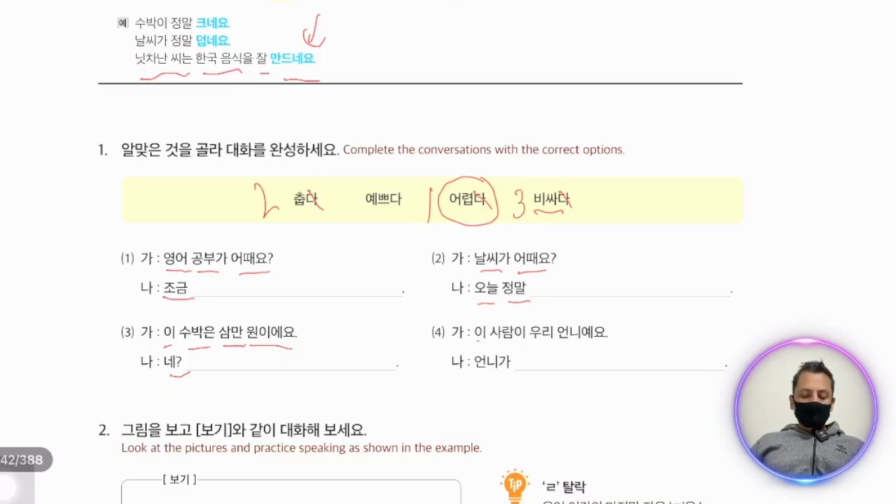Number 4. 이 사람이, this person. 우리, our. 언니 is elder sister. 언니예요. This person is my elder sister. 언니가 예쁘다. We add 예쁘다 here in number 4. We can say 예쁘네요. Your elder sister is very beautiful.